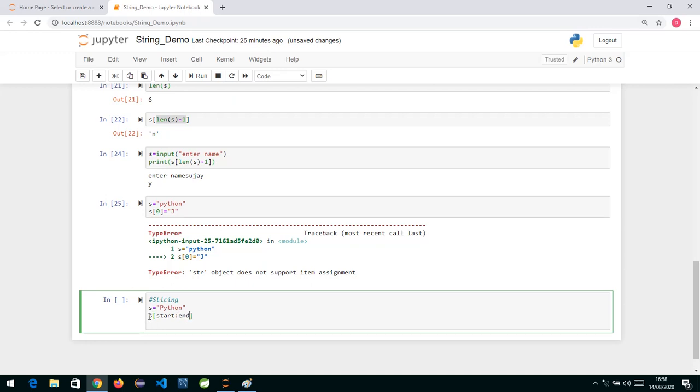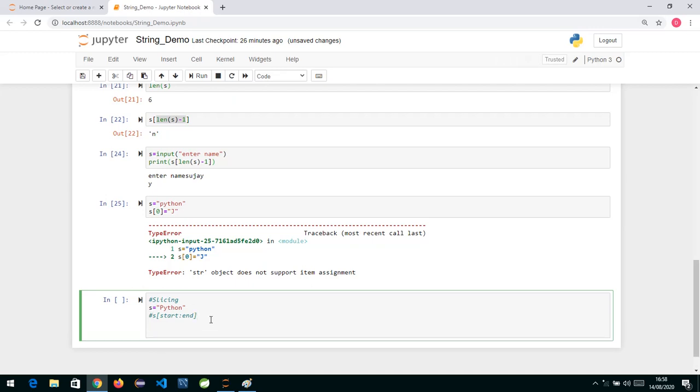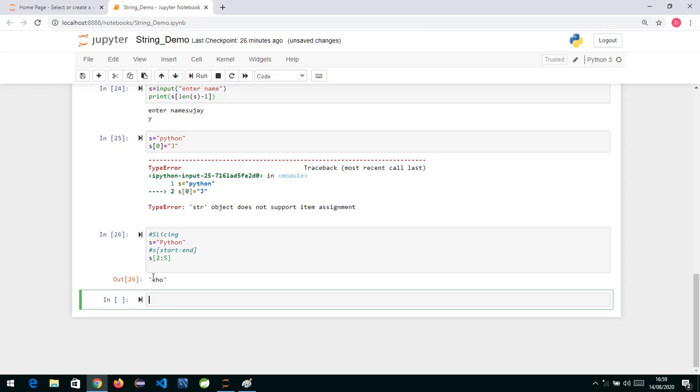So whatever start and end you specify, it is going to give you a substring extracted from the start position you have specified, up to end minus 1. Whatever end you specify, it extracts up to one position before that. So if I write S, square bracket, start position 2, colon, and the end position 5, and press enter, you can see it has given me THO.